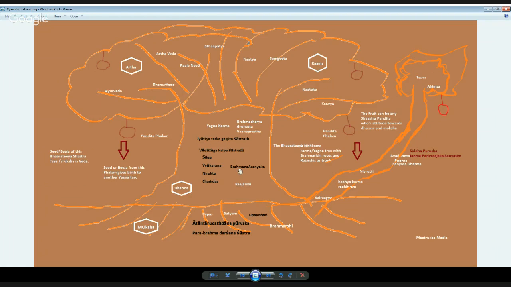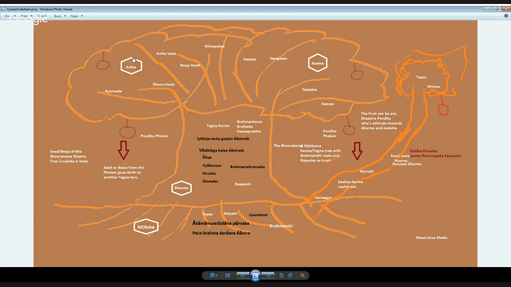This core Tarka system is in conjunction with other Shastras and the Darshana Shastra. This is a Dharma based system. Rajarshis used to practice and help to sustain this tree under the guidance of Brahmarshis. All these Shastras belong to this. And the other branches and leaves always belong to this root and the trunk.